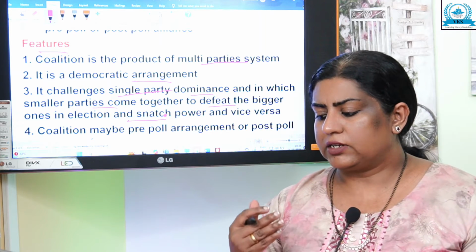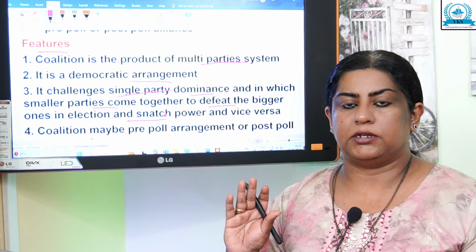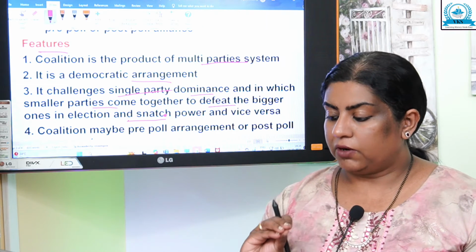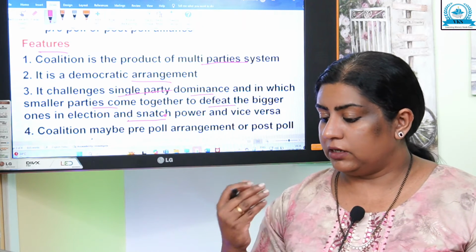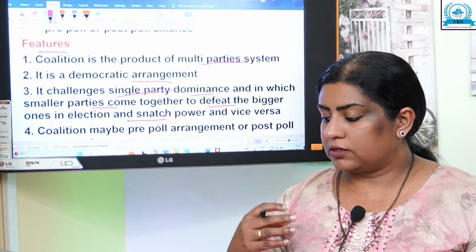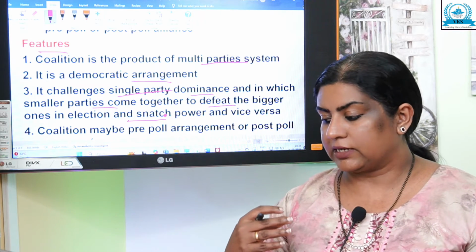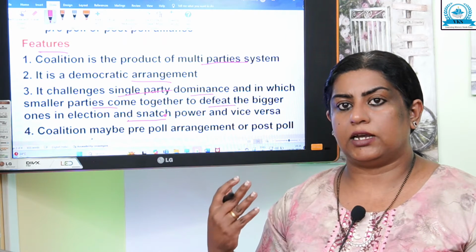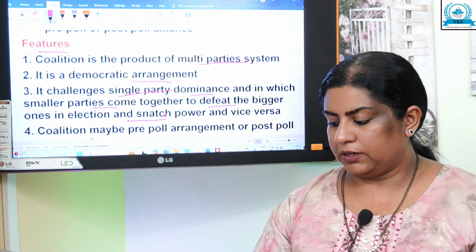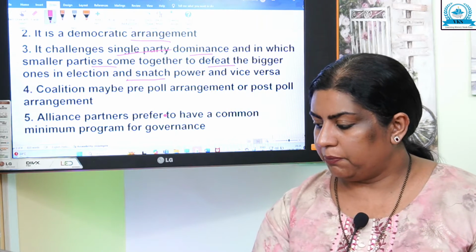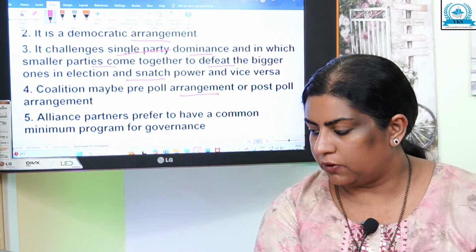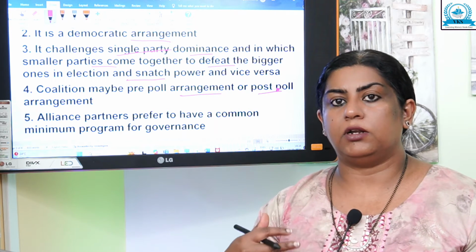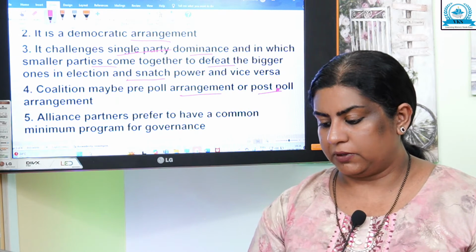So it challenges single party dominance. In coalition there is no single party dominance, there is more than one party. It even challenges bigger parties when the smaller parties come together to defeat them in election. Coalition may be a pre-poll arrangement or a post-poll arrangement.